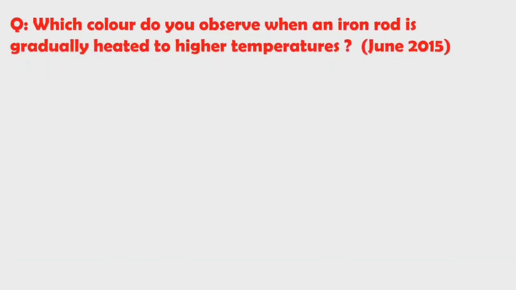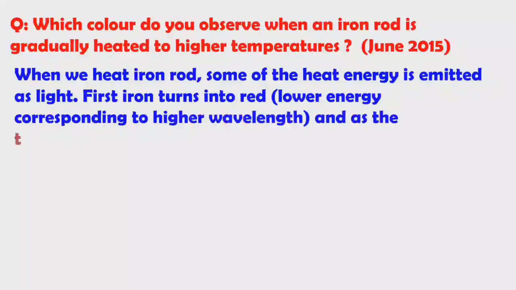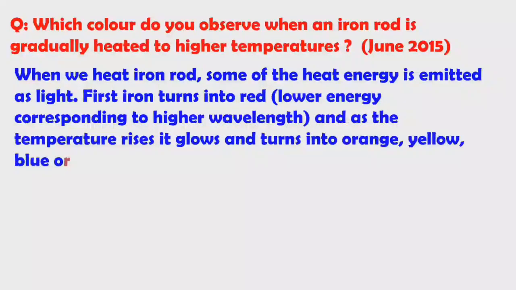Which color do you observe when an iron rod is gradually heated to higher temperature? This is an important question given in the public examination June 2015. We can observe that when we heat an iron rod, some of the heat energy is emitted as light. That's why it appears in color.